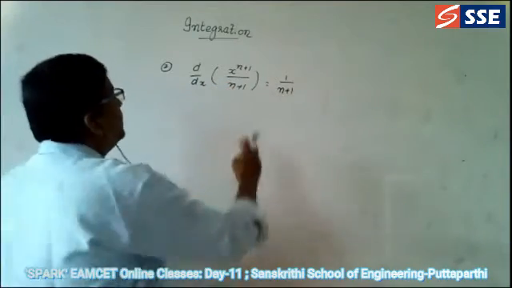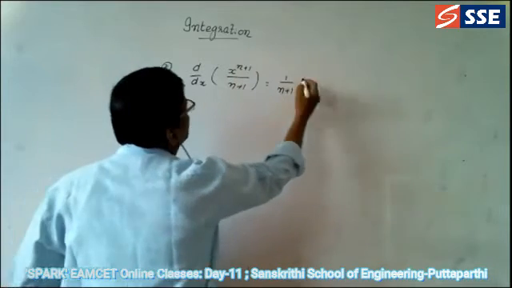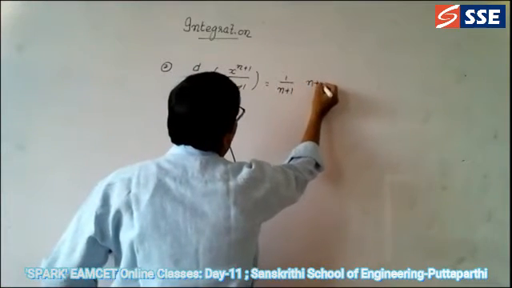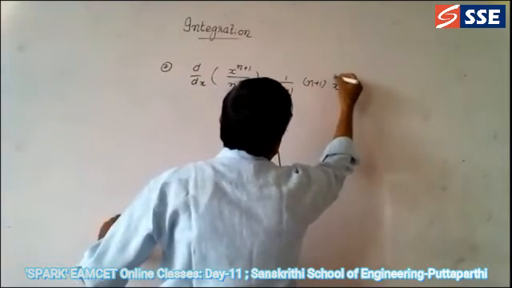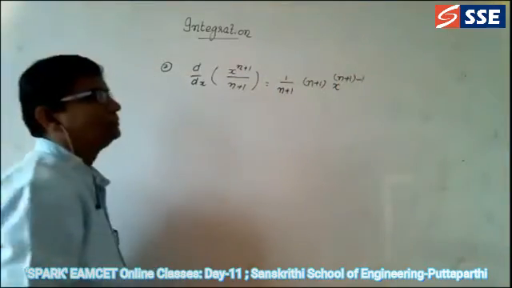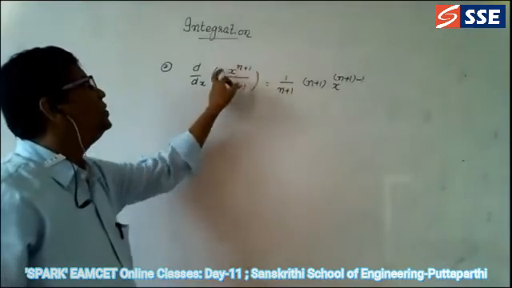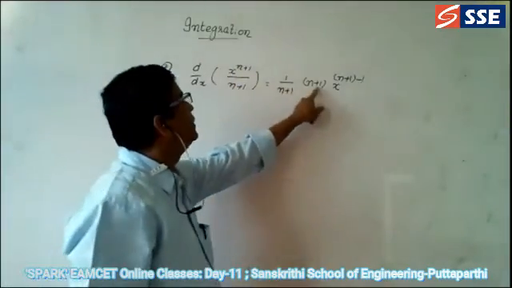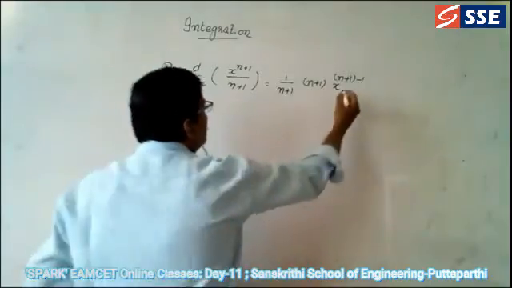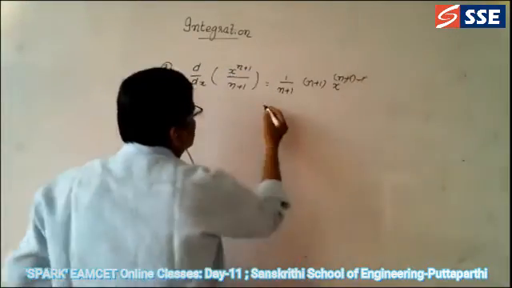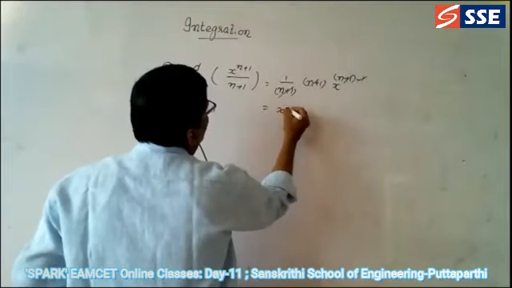Take it out and differentiate this. We know that differentiation of x power n is equal to n into x power n minus 1. Is it or not? So the n plus 1 terms get cancelled, and you get only x power n.